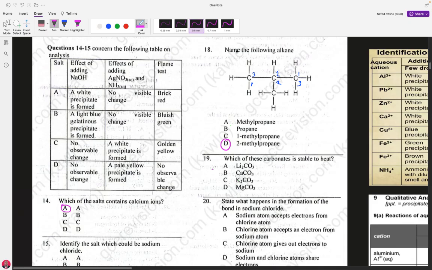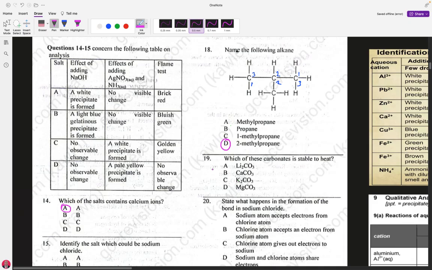19. Which of these carbonates is stable to heat? We are talking of thermal stability, the thermal stability of carbonates. What are the carbonates made up of? Lithium carbonate is a group 1 carbonate. Calcium carbonate is a group 2 carbonate. Potassium carbonate is a group 1 carbonate. Magnesium carbonate is a group 2 carbonate. So we are mainly talking of group 1 and group 2.